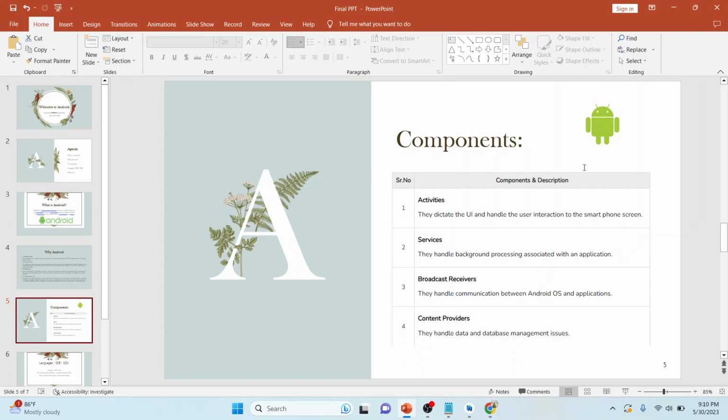The second thing is services. What are services? Suppose we are using a mobile app and with the help of the app we are downloading something. This is done with the help of a service. When we click the download button, the file or the music file or the presentation gets downloaded in the background. So this is all due to services.